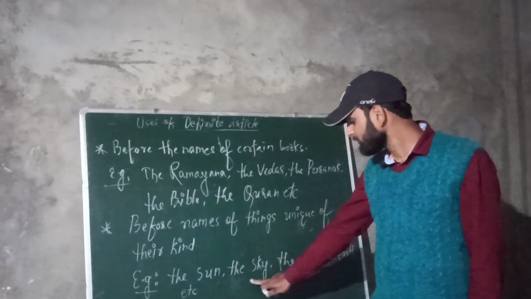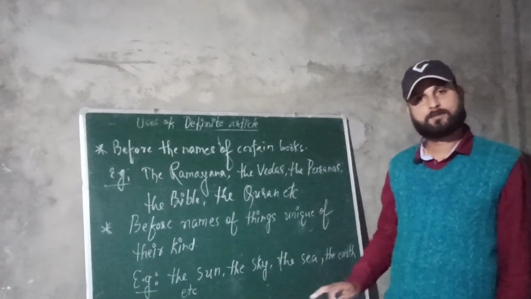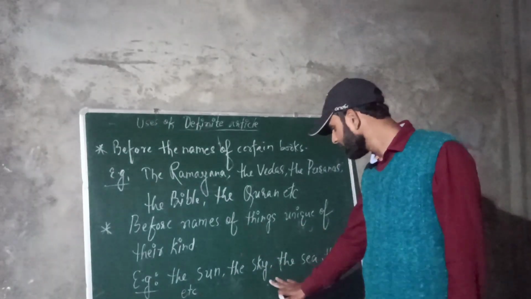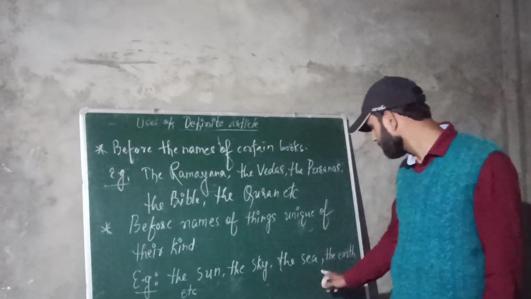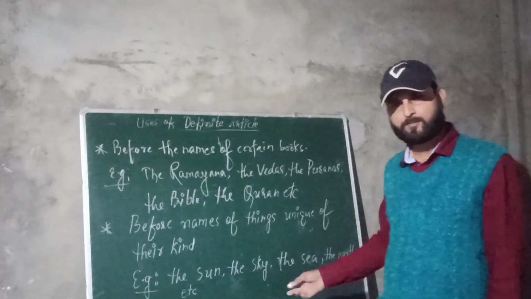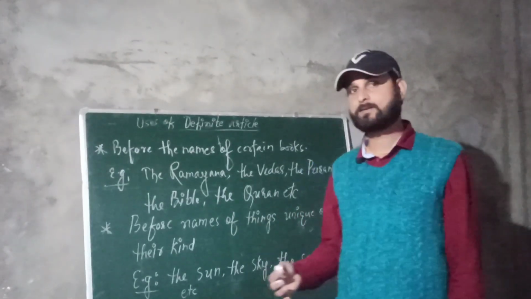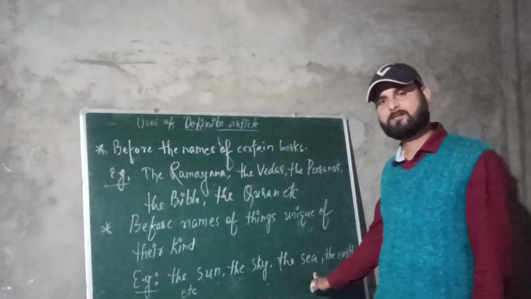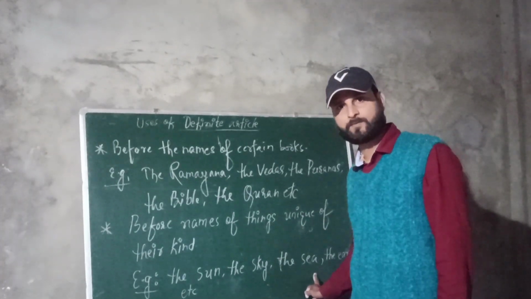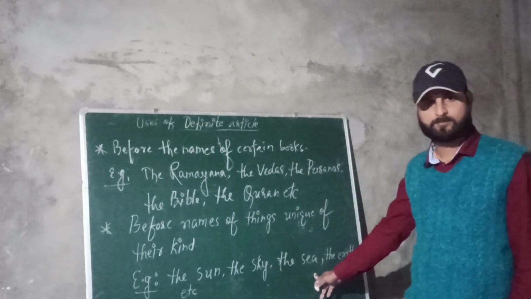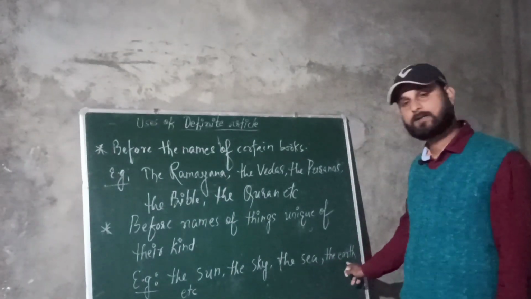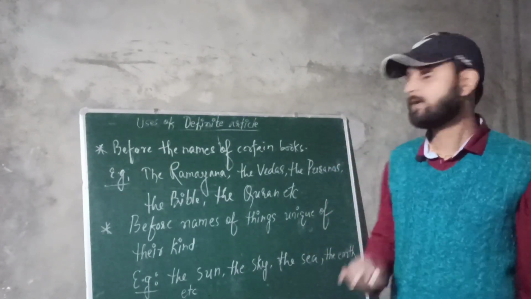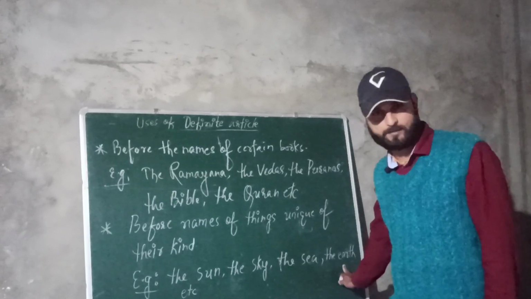Okay, then the next one is the sky. There is only one sky in the universe, so it is also a unique thing. Next is sea. There are many ponds, lakes, rivers, but seas are very few sources of water. So there are a countable number of seas only, so that is also a unique thing. So the sea, the earth, all the planets of our solar system, they are unique. The earth is also one among them.